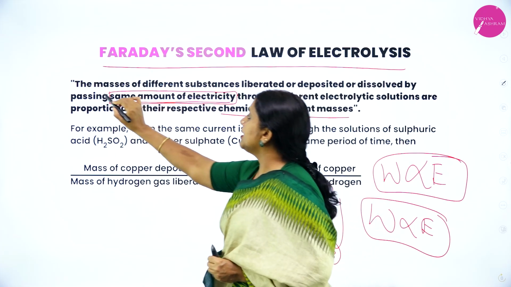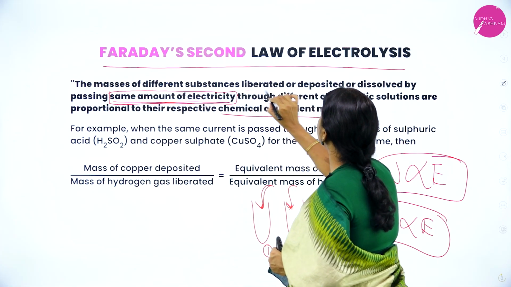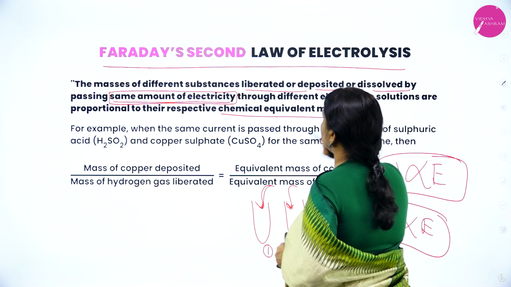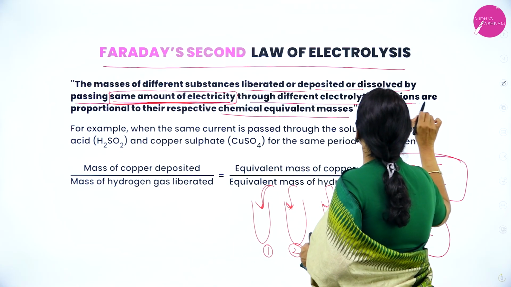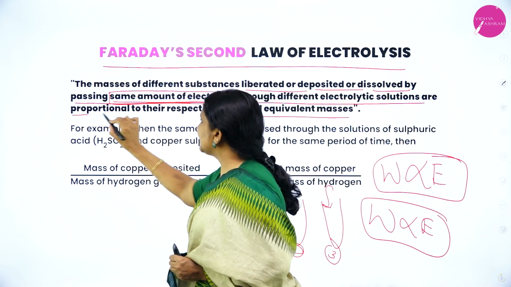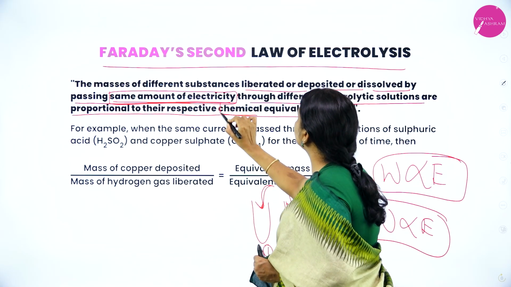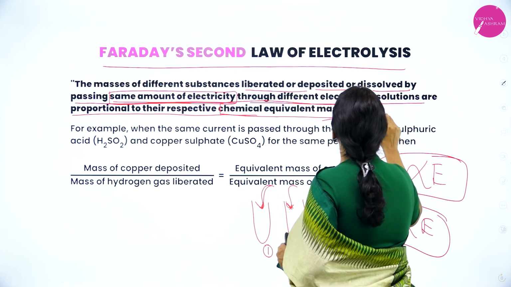Once again, the masses of the different substances liberated, deposited or dissolved by passing the same amount of electricity through different electrolyte solutions are directly proportional to their respective chemical equivalent masses.